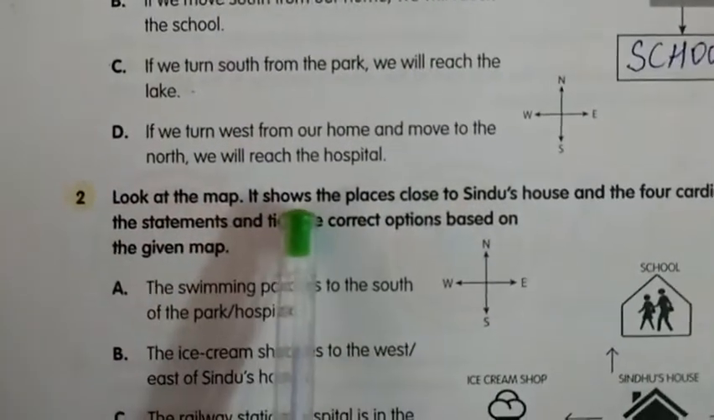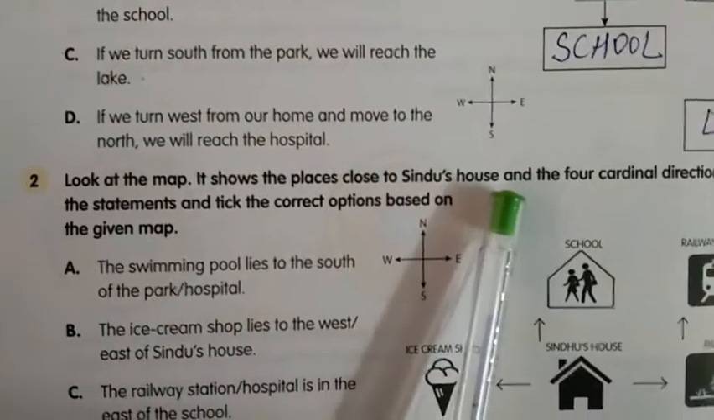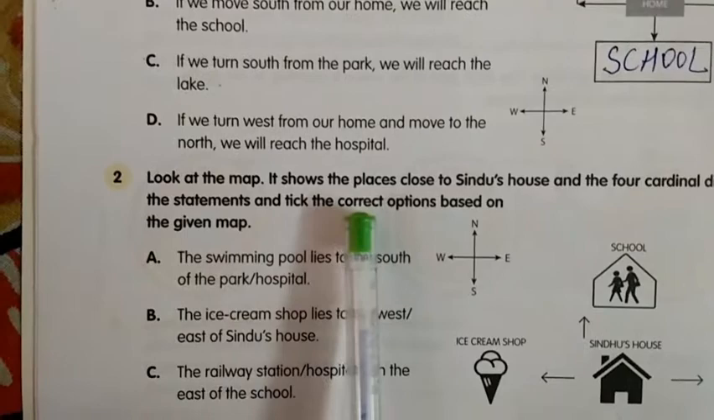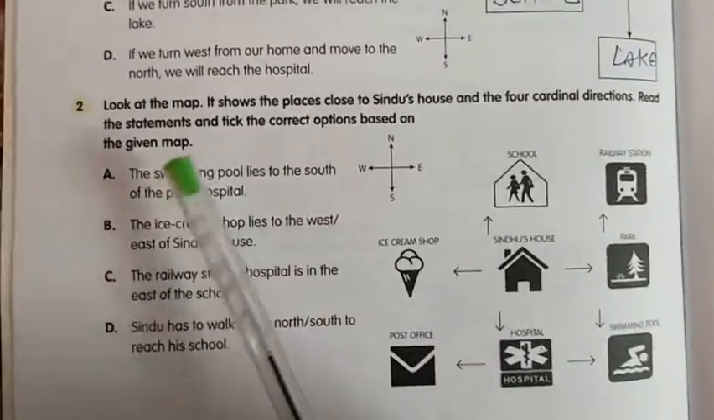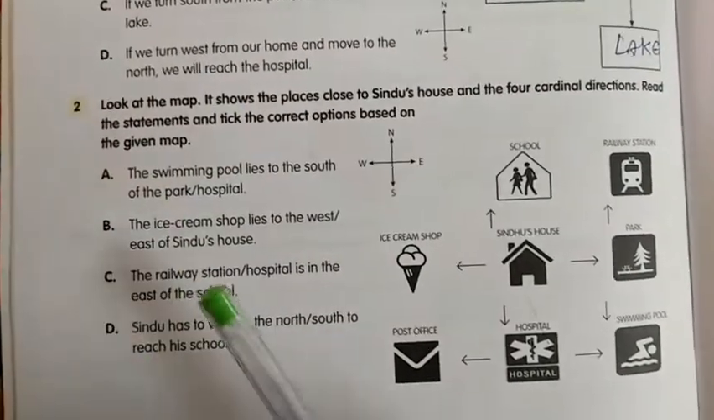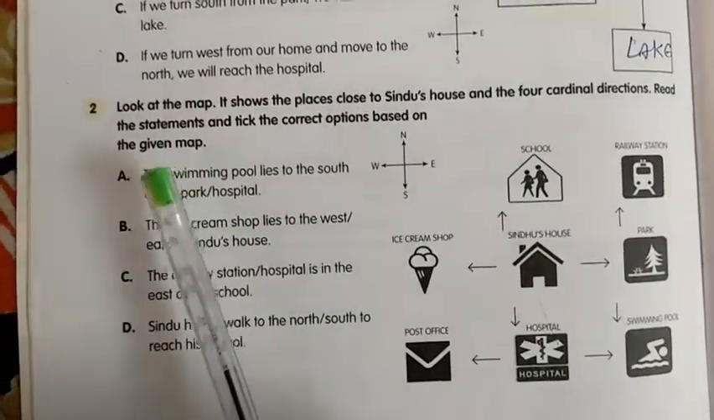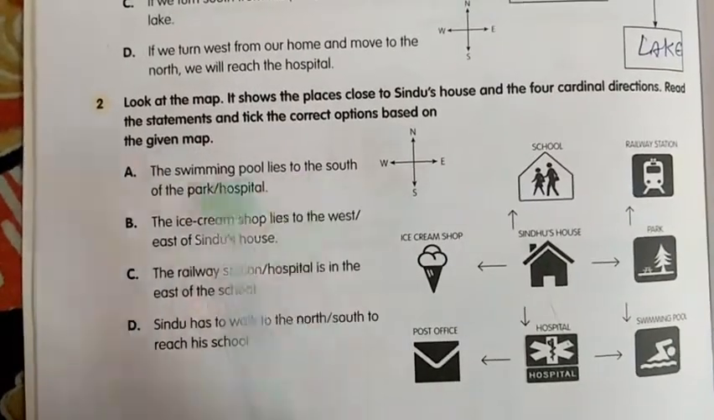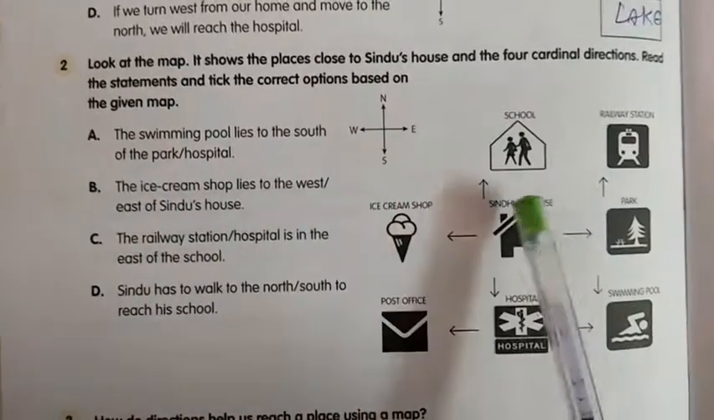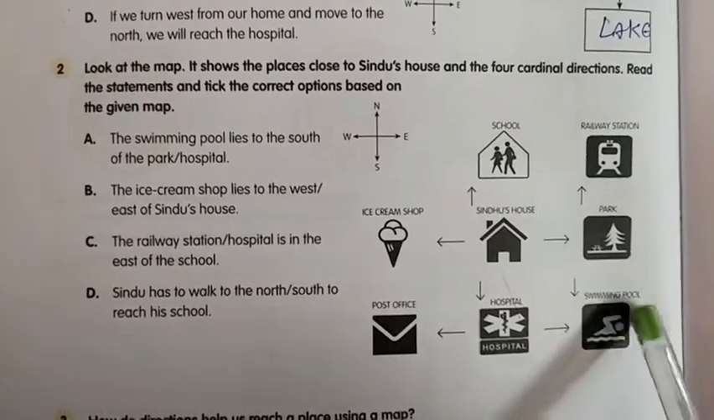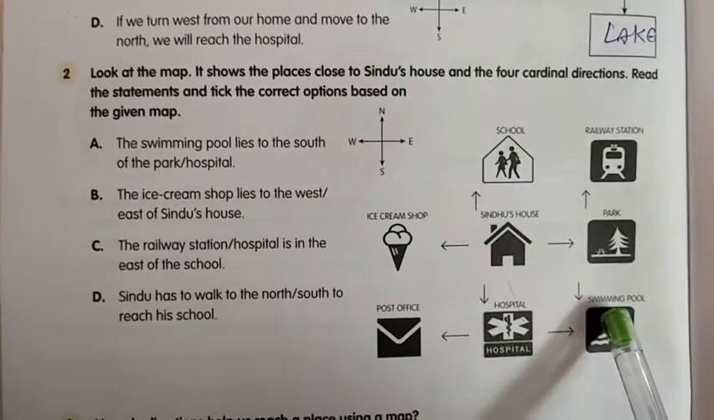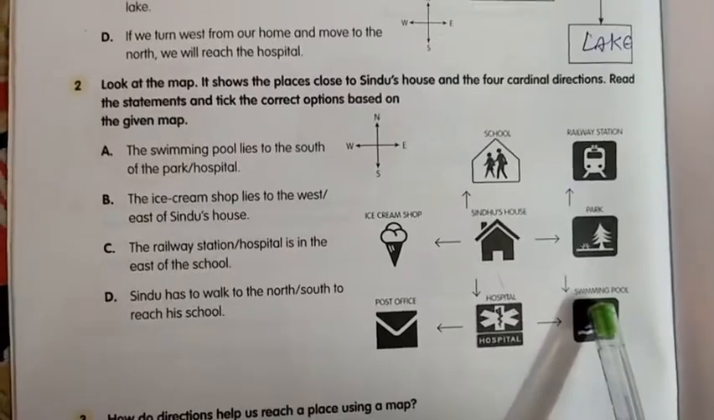Second one. Look at the map. It shows the places close to Sindhu's house and the four cardinal directions. Read the statements and tick the correct option based on the given map. This is the map. Let's do the questions now. While reading the questions, we have to find which is correct. A1. The swimming pool lies to the south of the park or hotel. This is the swimming pool.